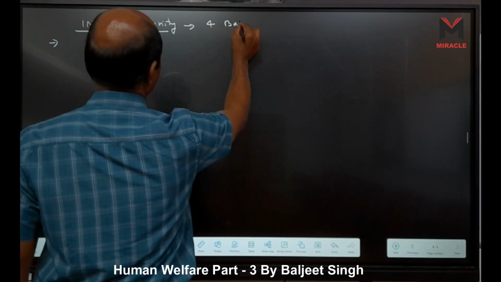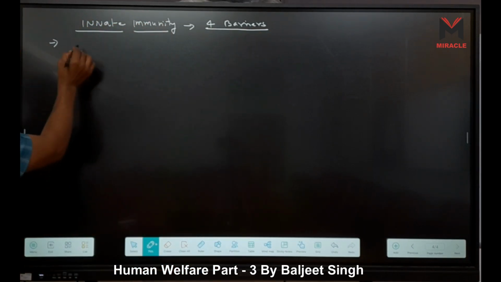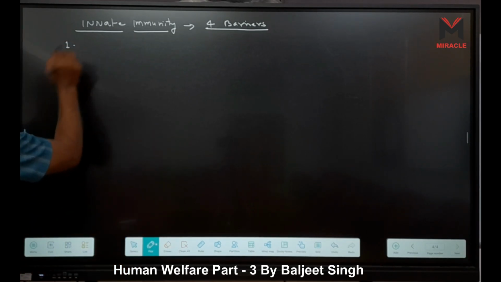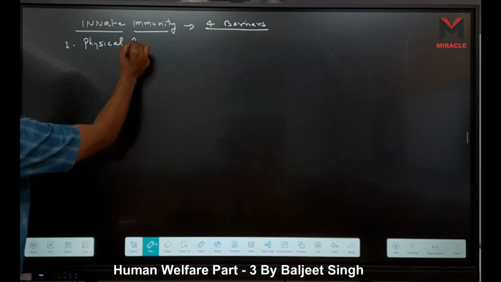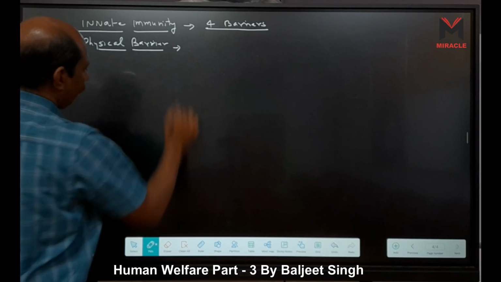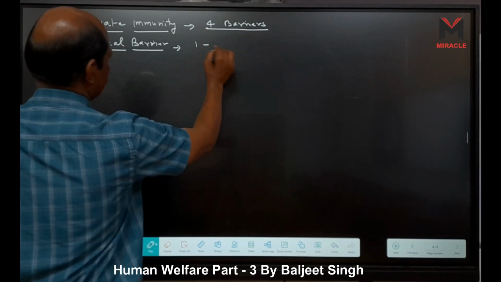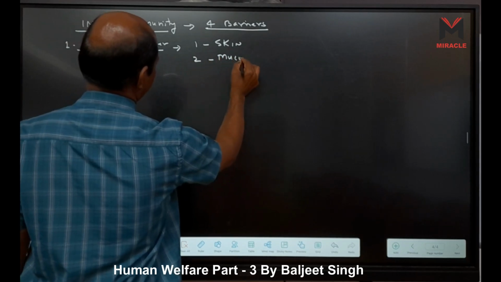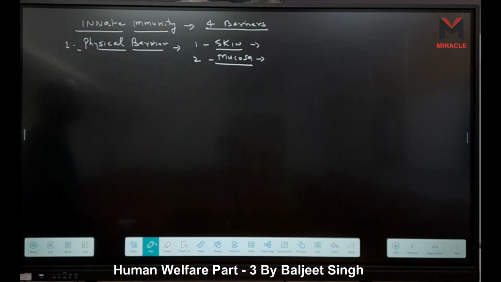4 barriers, right? Which barrier? First one is your physical barrier. Physical, simply you understand, physical means 2 types of barriers. One is our skin and second one is our mucosa. Skin and mucosa.